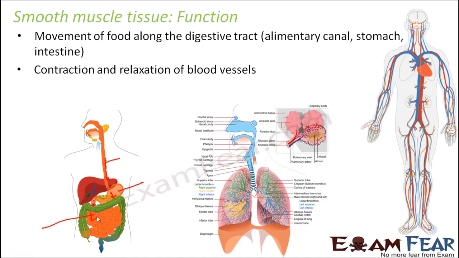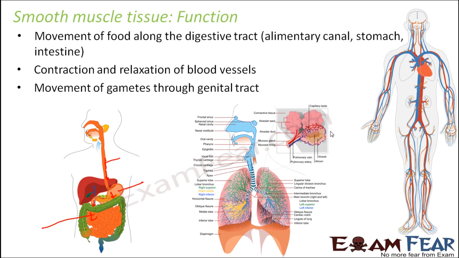It also helps in contraction and relaxation of the blood vessels. When we talked about the circulatory system, we saw that the blood vessels contract and expand to control the flow of blood. This contraction and expansion is also due to the presence of the smooth muscle tissues inside the blood vessels. So smooth muscle tissues are present generally inside the organs of our body, and that is why they are not under our control and they are called involuntary muscles.